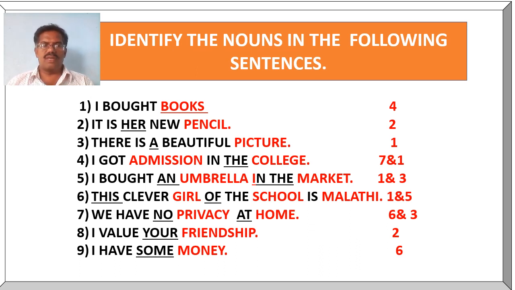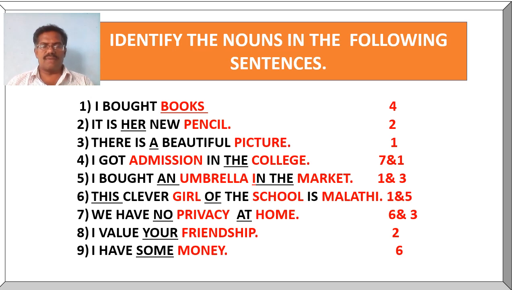And in the fourth example, admission is the noun and the suffix sion is the clue word, and college is the noun and there are two clues: one is the preposition in and the other is the article the. And in the fifth one, umbrella is the noun, the clue word is an, and market is also another noun and there are two clue words, the preposition in and the article the. And in the sixth one, Malati is the naming word, so it is a noun, and of is the clue word for the nouns girl and school.